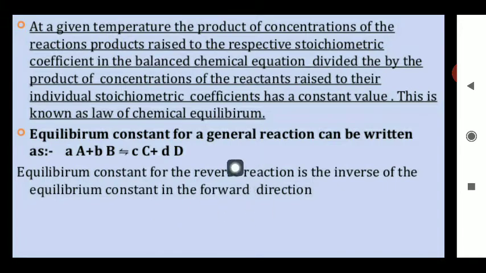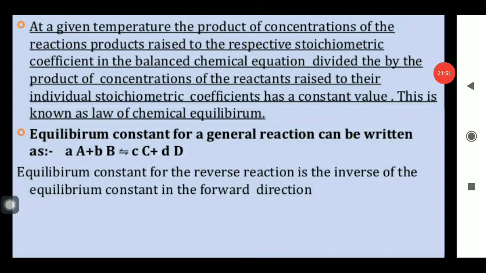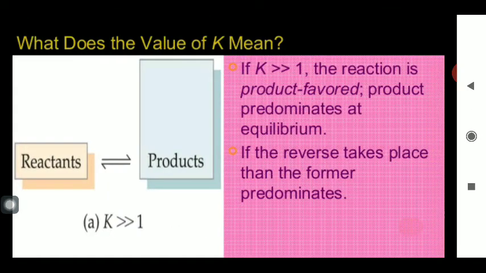The C molar concentration power small c, D molar concentration power small d, upon A molar concentration power small a, and the B molar concentration power small b. And this expression becomes the expression for the equilibrium constant. So in this way, this equilibrium constant becomes very important to calculate the values of the reaction.